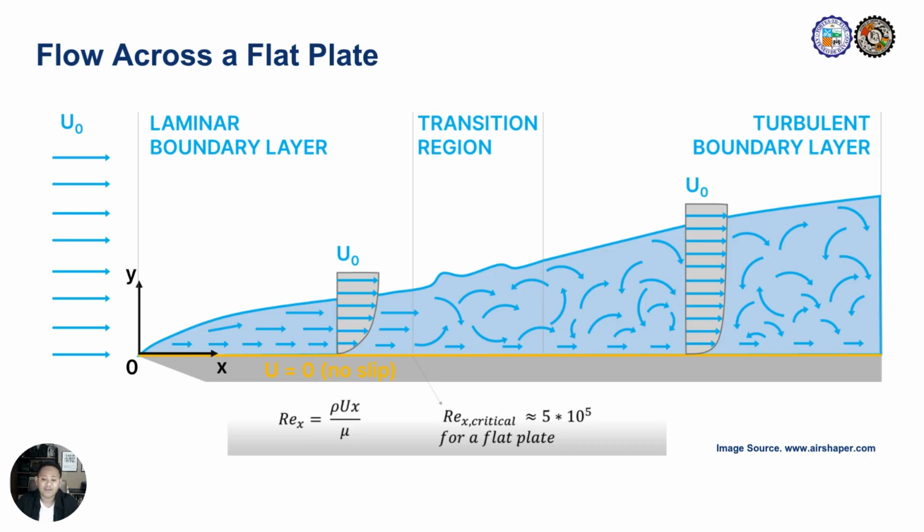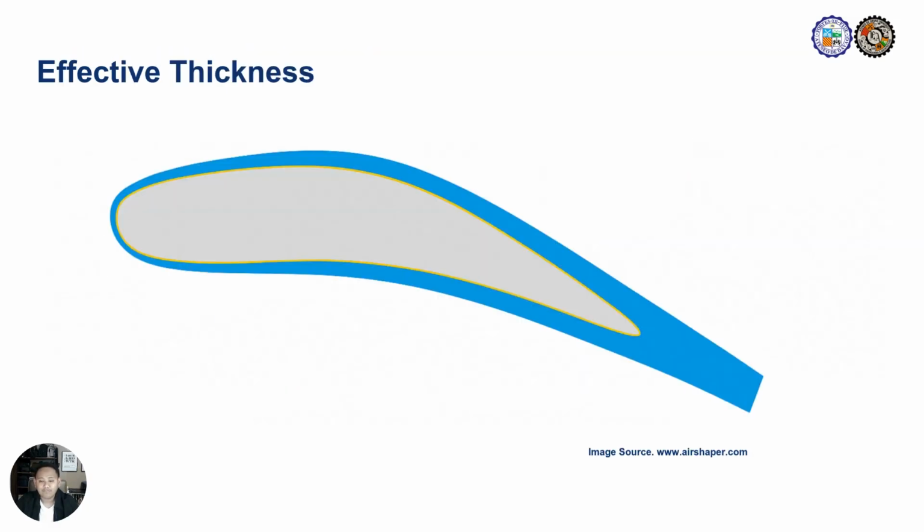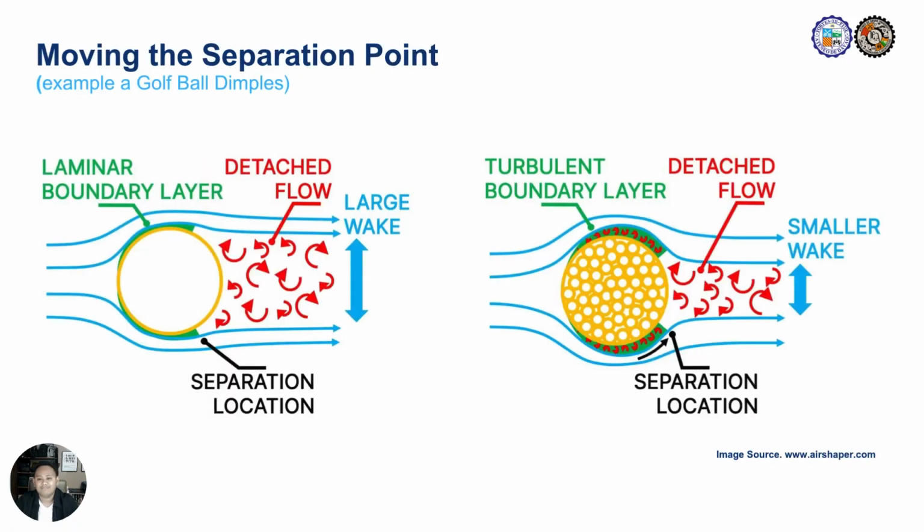Here, a turbulent boundary layer has a distinct velocity profile, significantly influencing the separation point as well as the friction and forces acting on the item. In applications such as aircraft, where surfaces are smooth and aerodynamic, it is crucial to maintain a laminar boundary layer for as long as attainable. A turbulent boundary layer elevates friction drag and is generally thicker than a laminar boundary layer, so augmenting the effective thickness of the airfoil and consequently increasing the pressure drag.